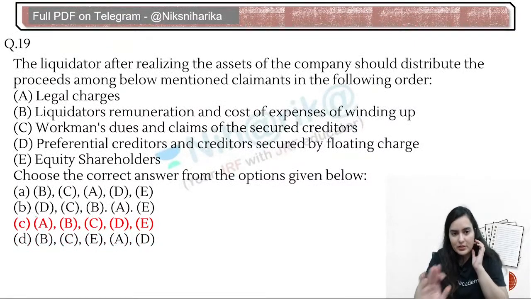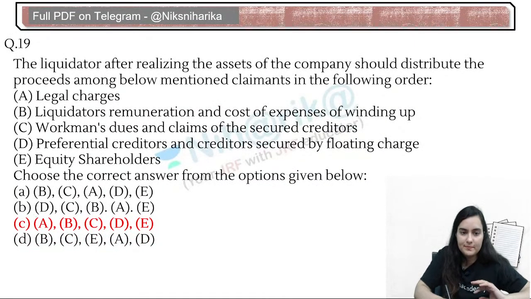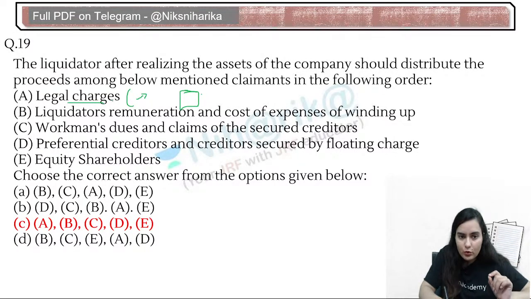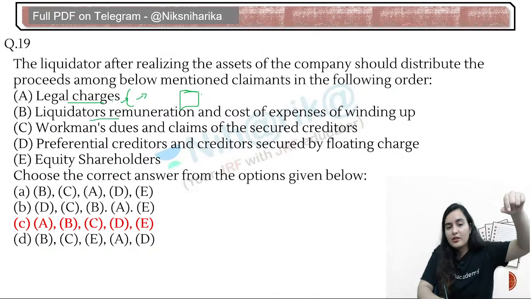If you remember, देखो, what are legal charges? Twinkle, that means court has ordered कि okay, give me money for this, or you can say for some documentation we need money, maybe some 10,000 rupees, 20,000 rupees. Don't you think we will pay off those charges first? Then second number, the liquidator's remuneration.